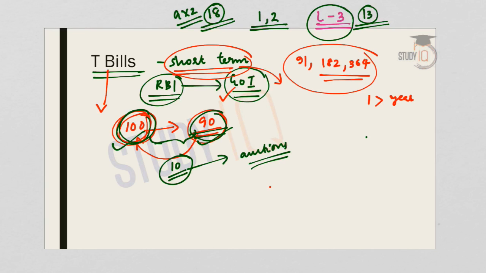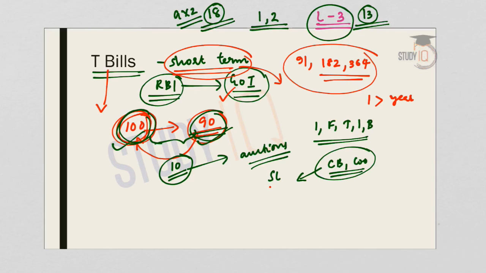Now, who can purchase treasury bills or T-bills? Any individual, firms, trust, institutions and banks can purchase T-bills and also the commercial banks and the cooperative banks can use treasury bills for fulfilling their SLR requirements. SLR requirement is statutory liquidity requirement. So, in order to maintain their SLR levels, the cooperative banks or commercial banks can use treasury bills as an instrument. So, this is a very important point to be remembered.